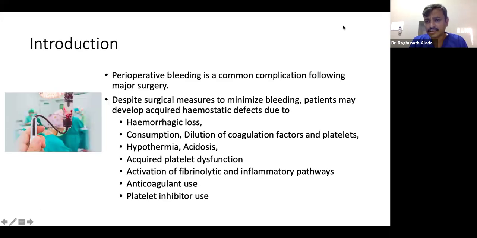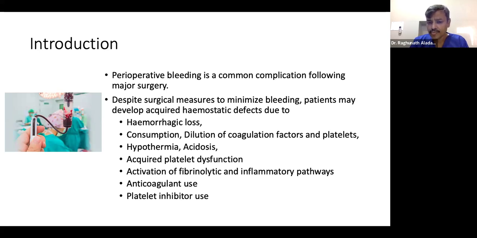So we all know that perioperative bleeding is a very common complication following major surgery. We have the option of surgical measures to minimize bleeding, and we'll try to do that first as much as possible. But the patient may acquire hemostatic defects, maybe due to hemorrhagic loss, consumption or dilution of coagulation factors and platelets, hypothermia, acidosis, acquired platelet dysfunction, activation of fibrinolytic and inflammatory pathways, anticoagulant use, and platelet inhibitor use.